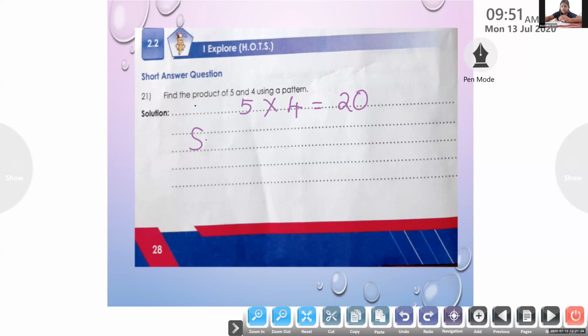Ma'am, we can write with the pen. You can write with pen. All children, please mute. Okay. Like this itself we can write, right? Yes.